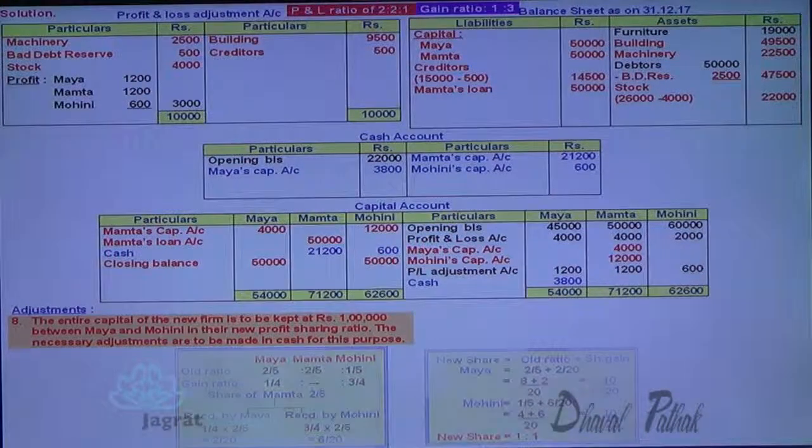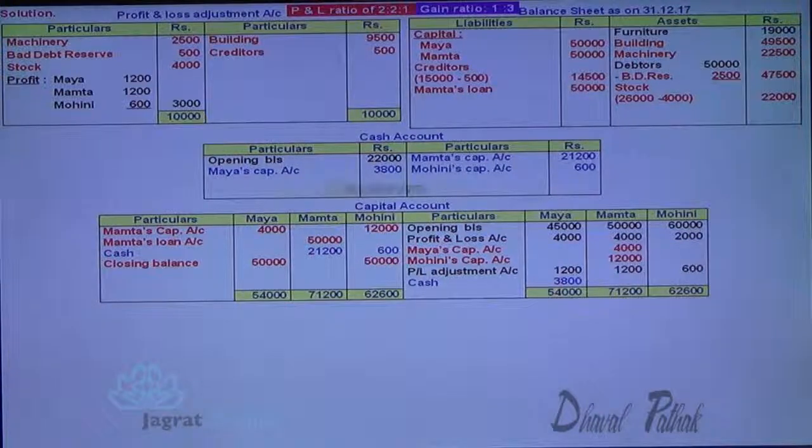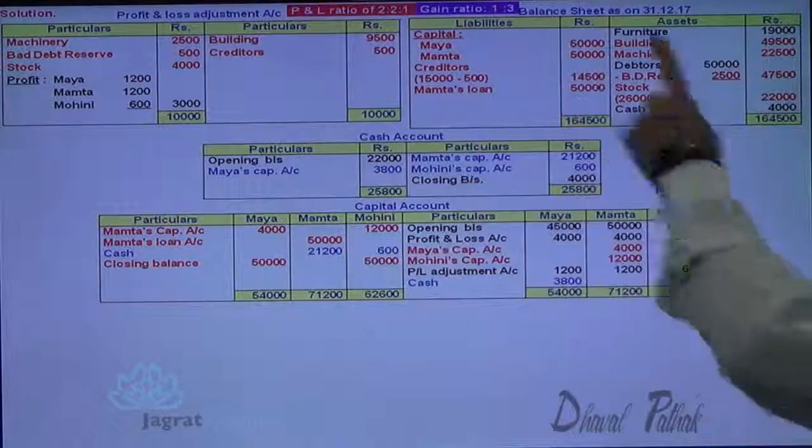Now find the balance of capital account, 25,800 minus 21,800. 4,000 will appear on the balance sheet asset side. Now have a total of the balance sheet. Balance sheet total should agree. So this is how this sum gets solved.